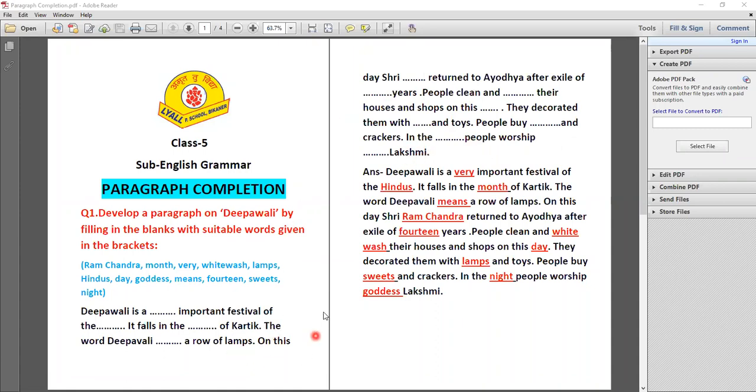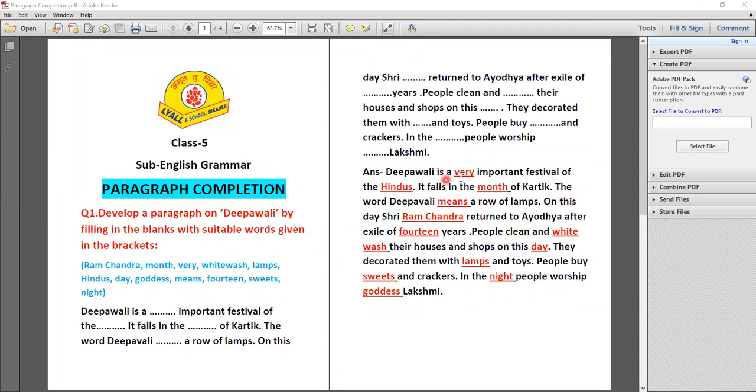In the fill-up form, the passage, the paragraph, will be given to you. So you have to fill in these blanks, so you have to read the suitable words there. Firstly, after reading the paragraph, you have to read the helping words. So once again: Ramchandra, month, very, whitewash, lamp. Here you have to notice that you have to write a suitable word. So now I'm starting with the words.